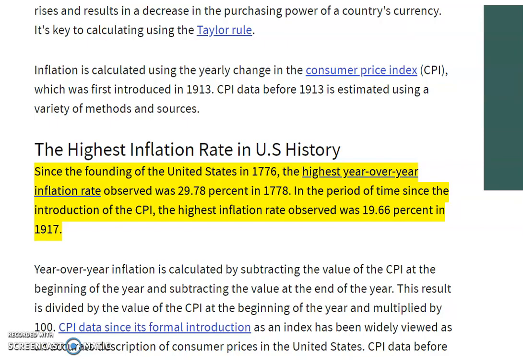How about the United States? Do we ever experience hyperinflation? The answer is no. The highest yearly inflation rate was nearly 30% in 1778, and then 19.66%, about 20%, in 1917. So those are far away from hyperinflation. You can say it is high inflation, but it is not hyperinflation.